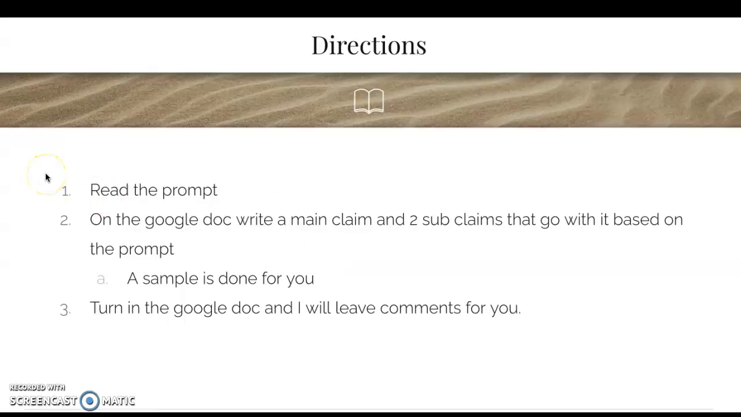What we are going to do now, in your document, you are going to read the prompt. Okay, so it's going to give you a prompt. On your document, you are going to write a main claim that answers the prompt.